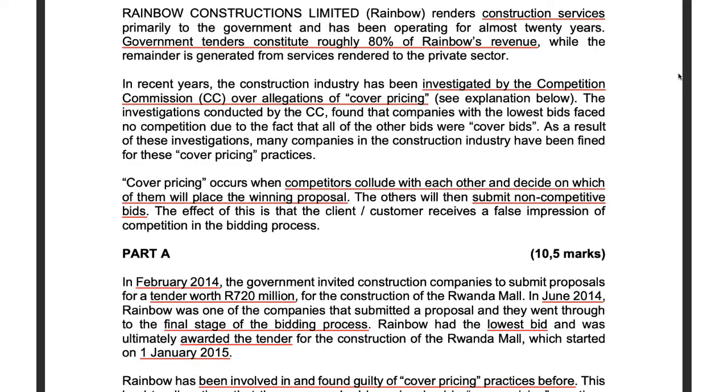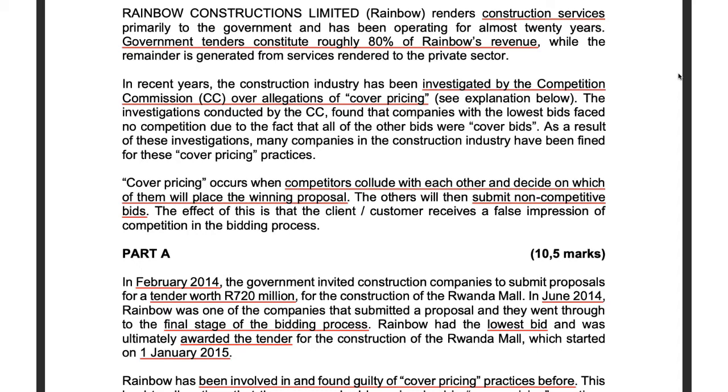Rainbow Constructions Limited, Rainbow, renders construction services primarily to the government and has been operating for almost 20 years. Government tenders constitute roughly 80% of Rainbow's revenue, while the remainder is generated from services rendered to the private sector. In recent years, the construction industry has been investigated by the Competition Commission over allegations of cover pricing.